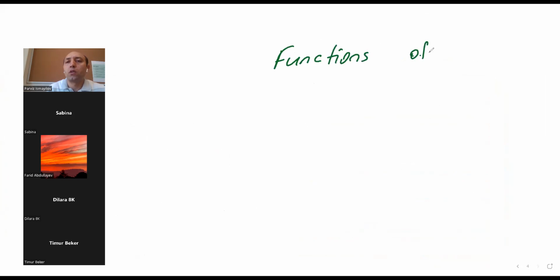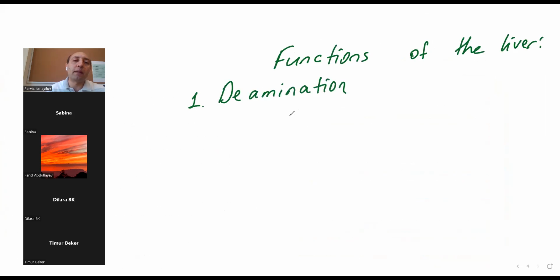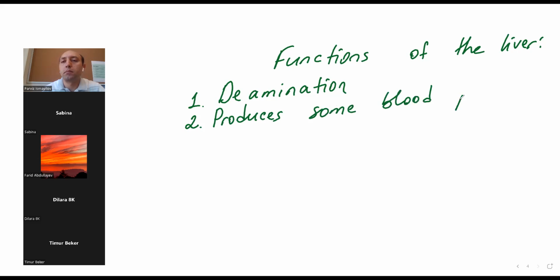Functions of the liver. So as I said, first, deamination, because actually we wrote what was deamination. Second, guys, the liver can produce some blood proteins.